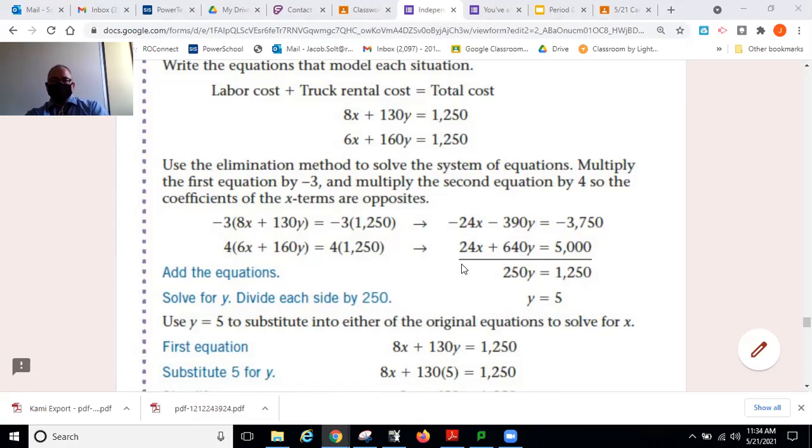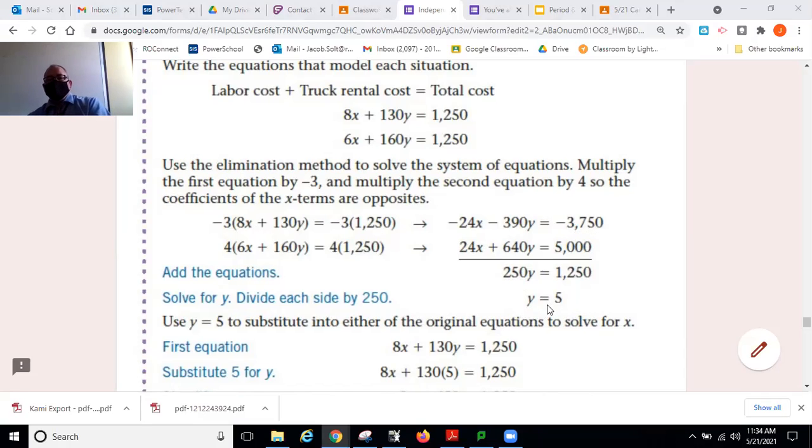And if they add that equation with that equation, the x will cancel. If I add 640y with negative 390y, I get 250y. And if I add 5,000 with negative 3,750, I'll get 1,250. And then this equation becomes a really easy equation to solve for. It's just a number times y equals another number. I'm going to divide by 250 on both sides, and I'll find out what y is.